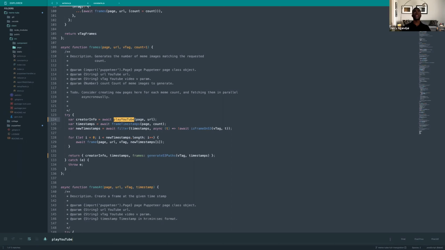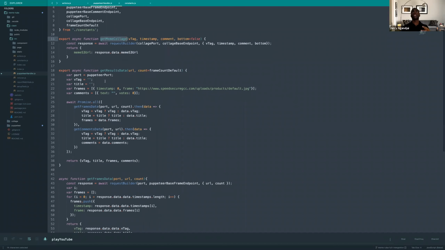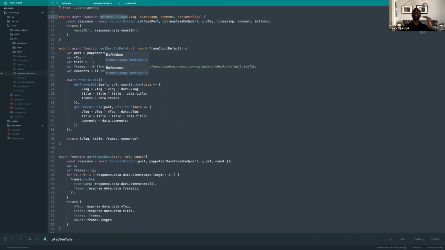So I have one method that handles all the Puppeteer stuff. So that is the Puppeteer handler. Very simple. It has a couple methods. One to get the meme, that is the collage combining everything. Another one to get the data from searching, and that is spread out in two promises. One to get the actual frames and one to get the comments.